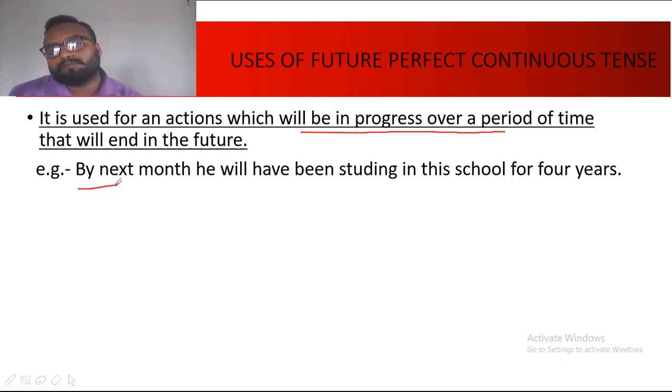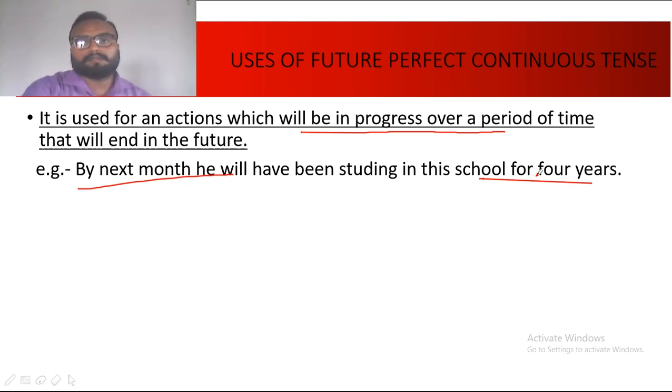So this is the time which refers to the future. So by next month he will have been studying in this school for 4 years. So it means that by next month he would be completing his 4 years in the school in which he is studying. So this is about the uses of different tenses.